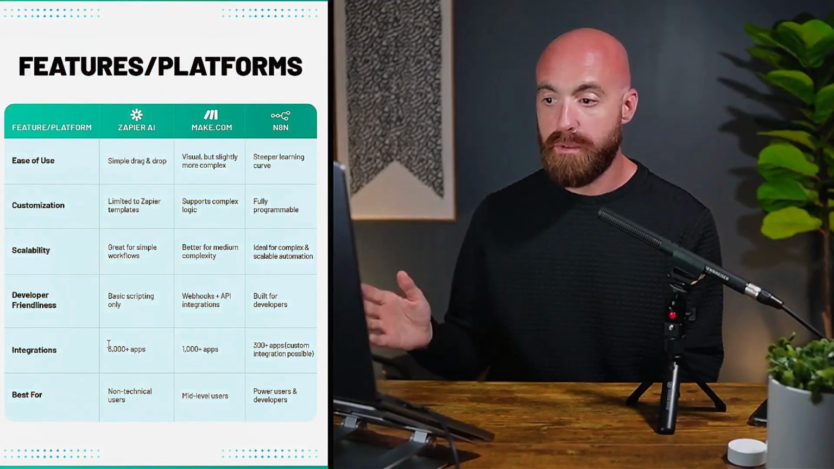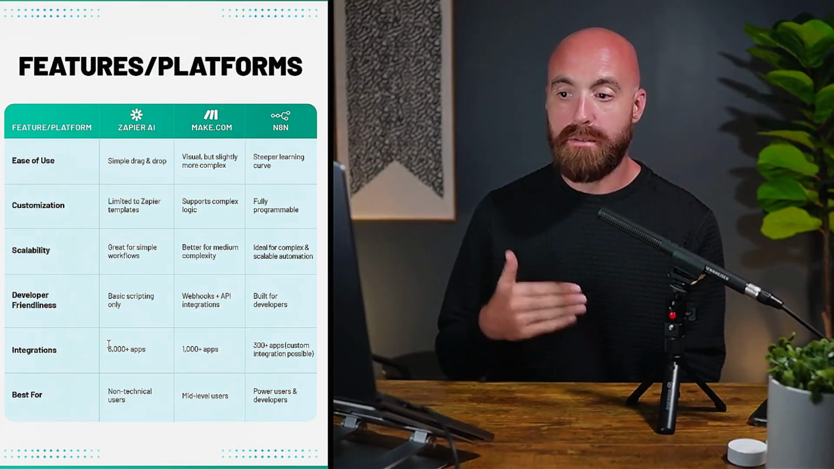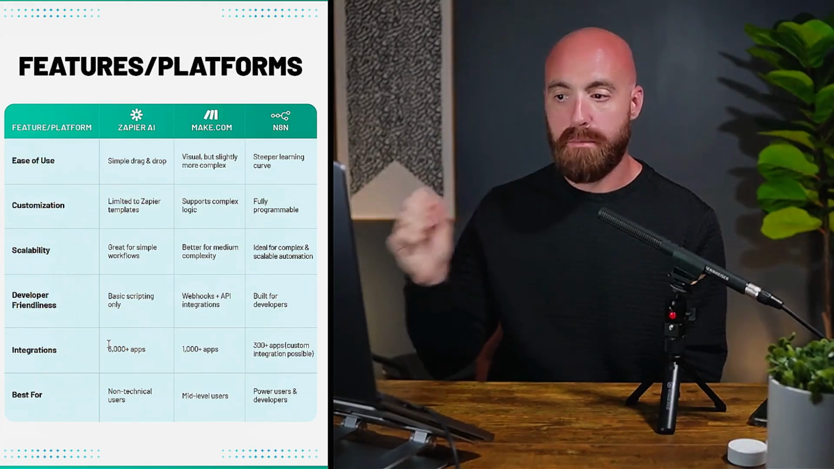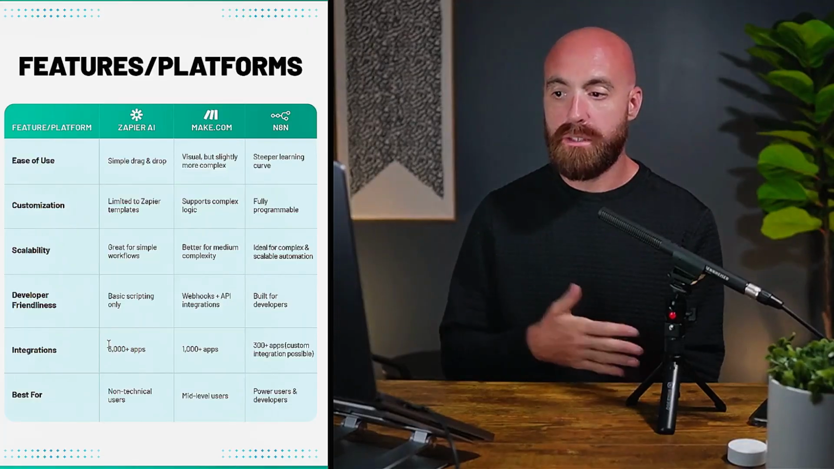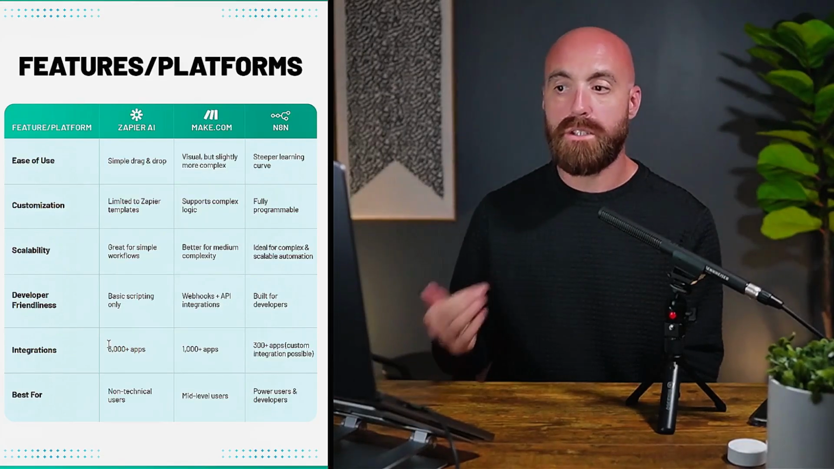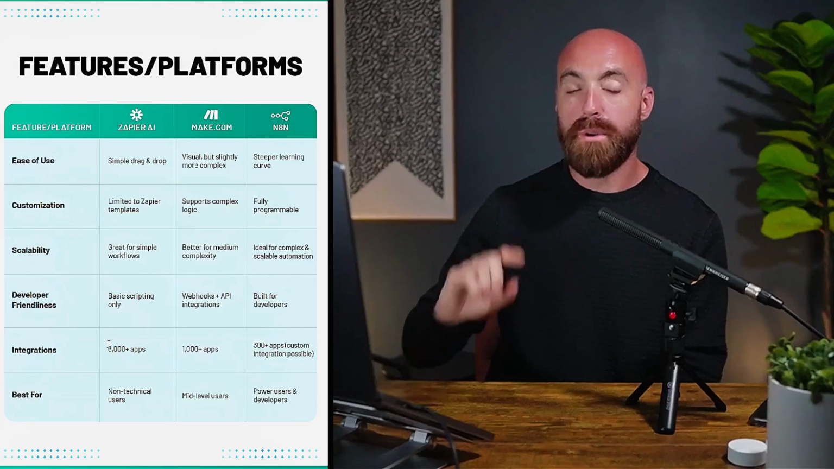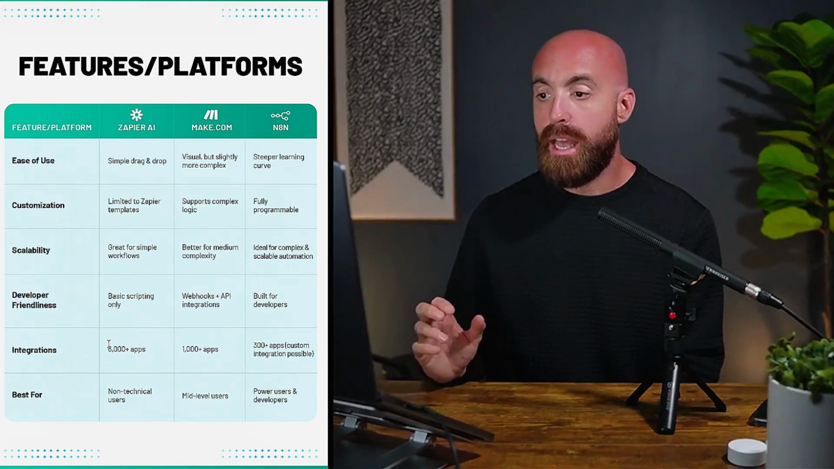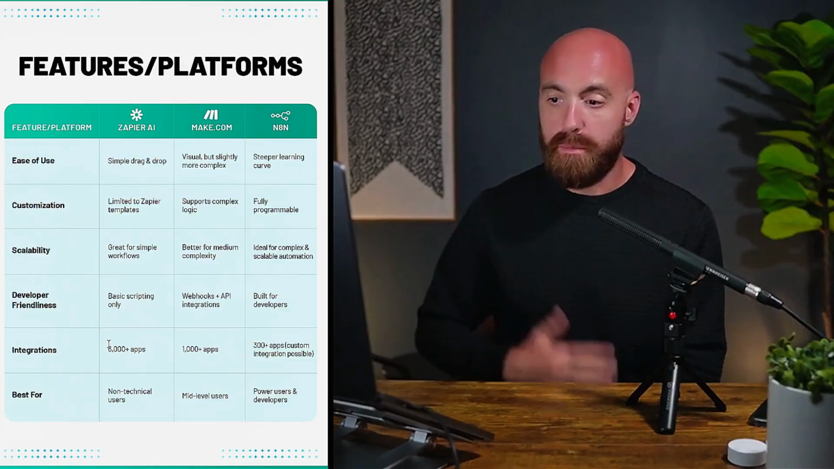Developer friendliness, we've already really spoken about that, but Zapier does have a little bit of scripting, not too much though. Most of it's just plug and play things. Make.com leverages webhooks and API integration, so you can actually integrate to more things than just the 1,000 apps that they have in here via webhooks mostly. And then N8N is built for developers.